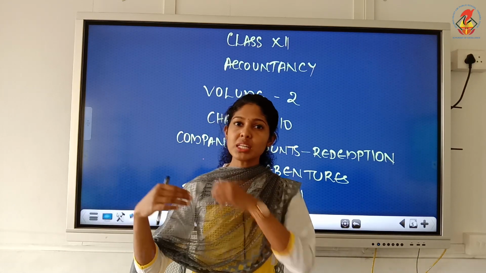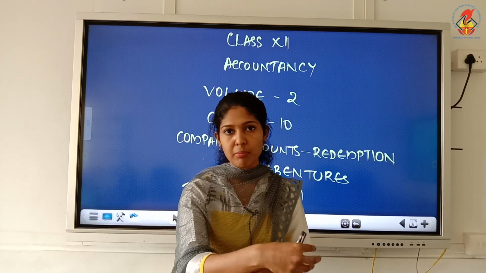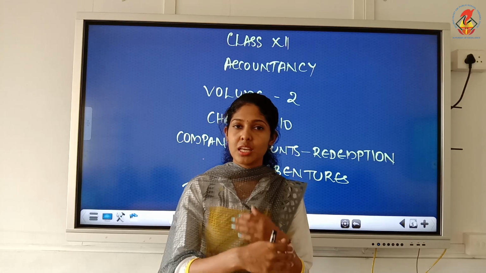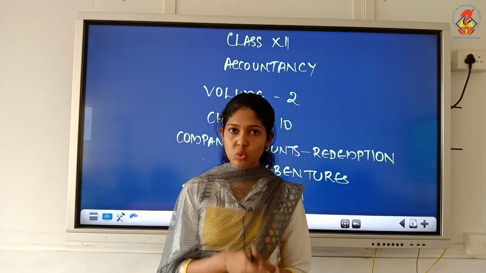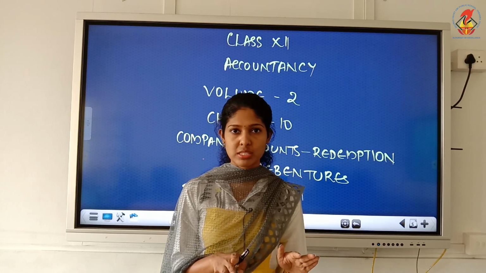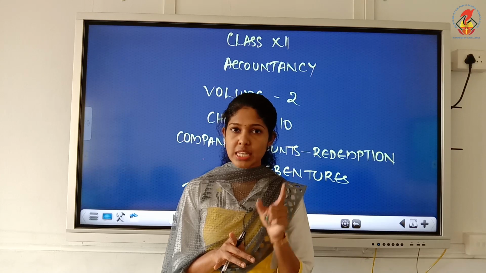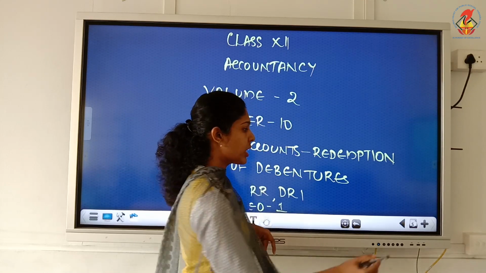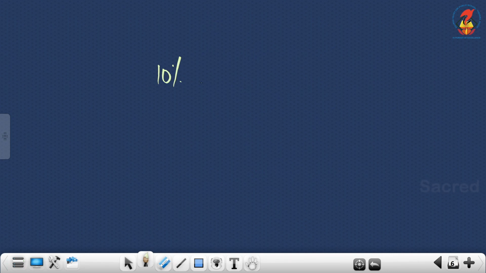So now we have certain rules like how much to be transferred to DRR. We are keeping aside some amount out of profit, isn't it? So now the question is how much to be transferred to DRR. So the rule is, if nothing is mentioned in the question, you have to transfer a minimum of 10% of total face value of outstanding debentures.